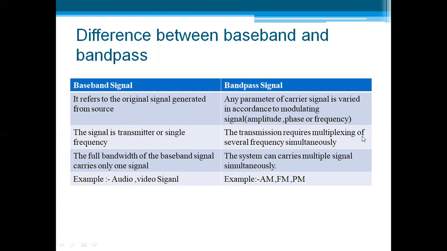The transmission requires multiplexing of several frequencies simultaneously. See, here we are doing multiplexing of multiple frequencies simultaneously, whereas in baseband we are transferring only a single frequency. The full bandwidth of the baseband signal carries only one signal, whereas the bandpass system carries multiple signals simultaneously. Examples of baseband signals are audio or video signals. Examples of bandpass signals are AM, FM and PM signals.